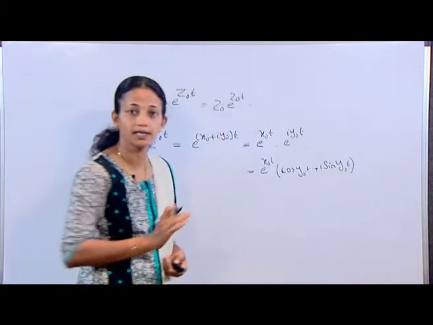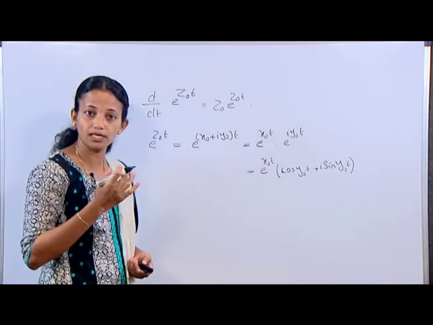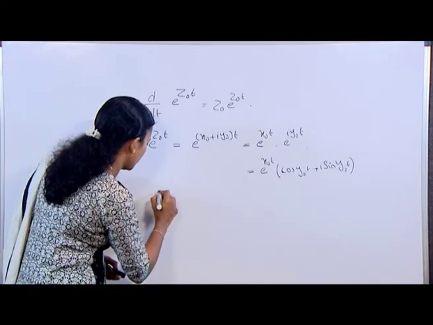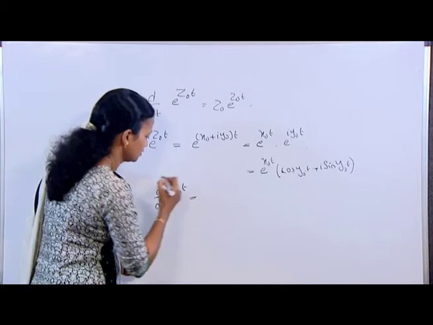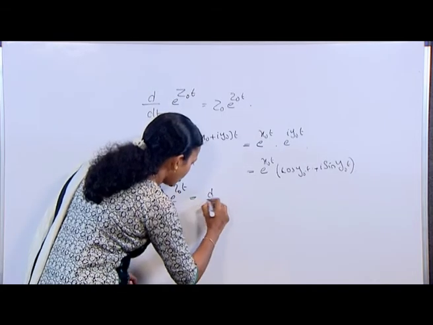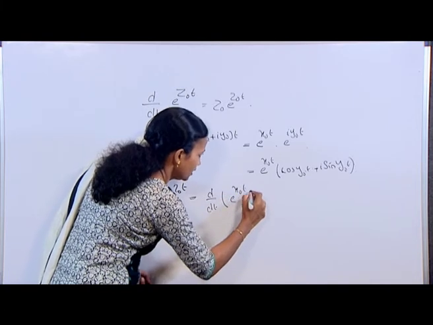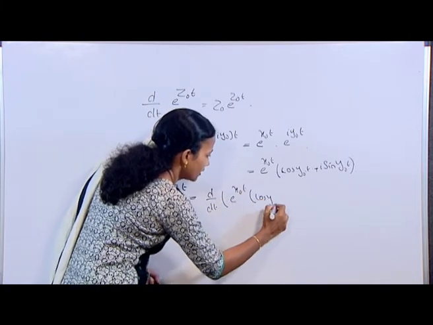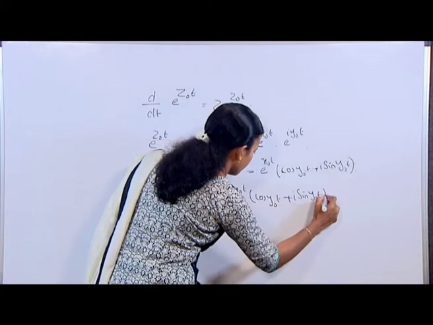This we have already discussed. Hence, I can write d by dt of e raised to z0 t. Now, using this I can write this as d by dt of e raised to x0 t into cos y0 t plus i sin y0 t.